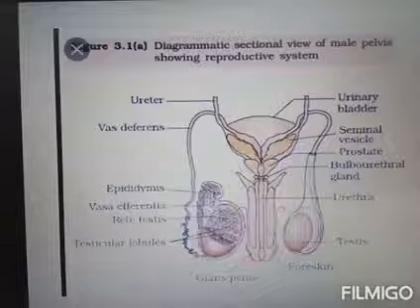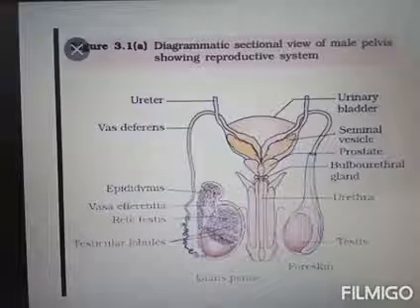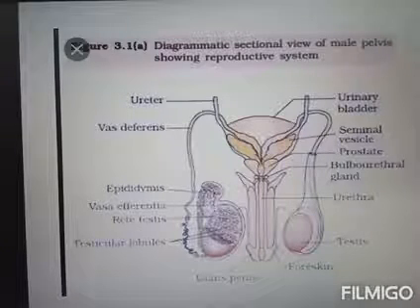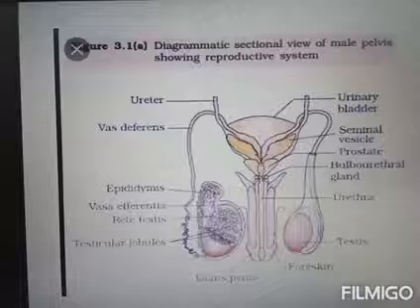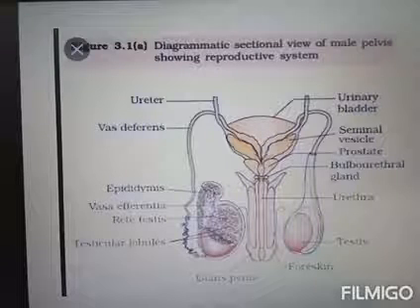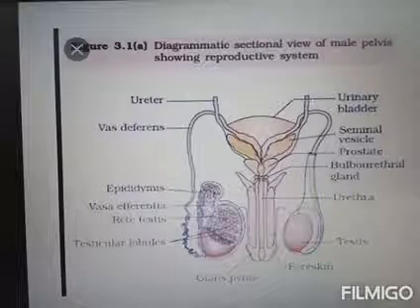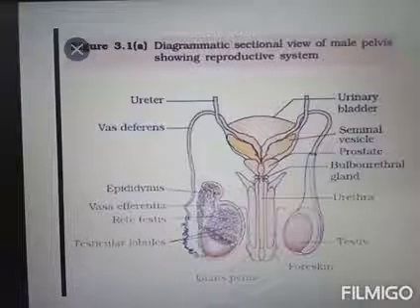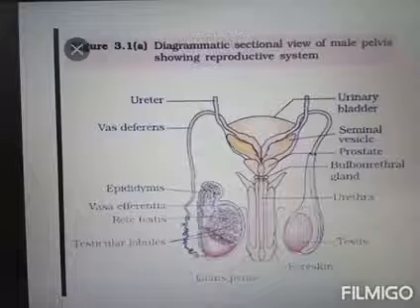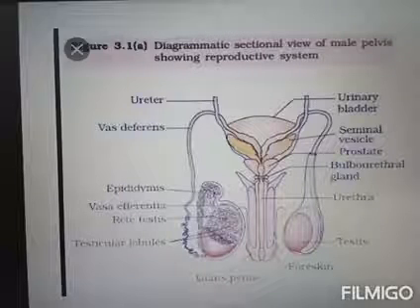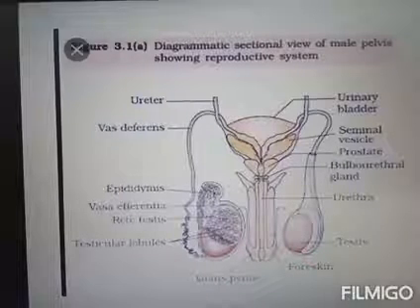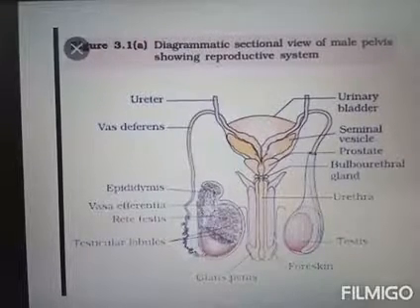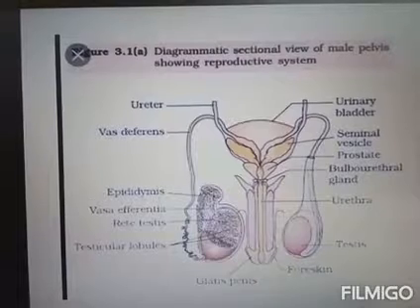So the seminal vesicle secretes fructose, which provides energy. The prostate gland secretes albumin that gives mobility. The prostate gland also secretes fibrinolysin and fibrinogenase enzymes. Okay.